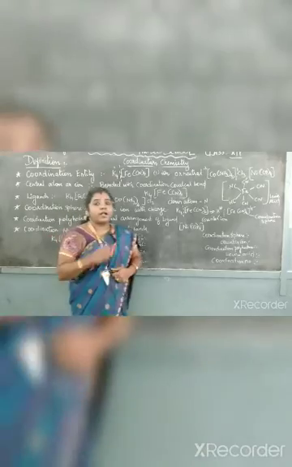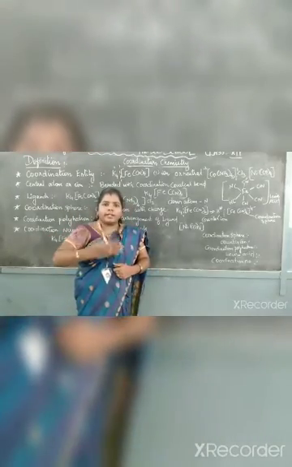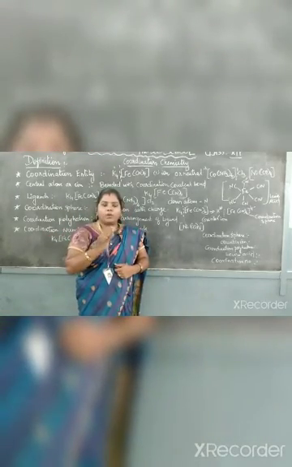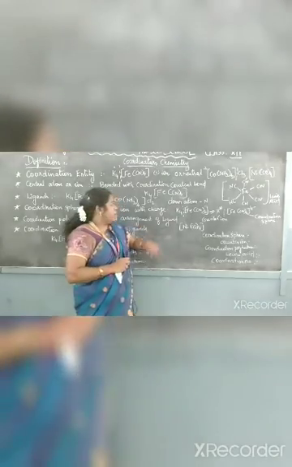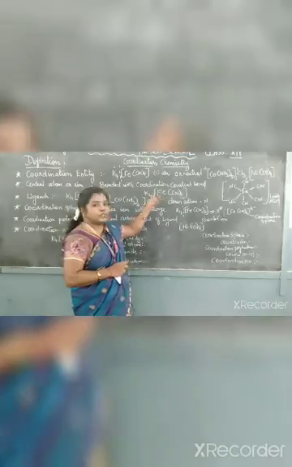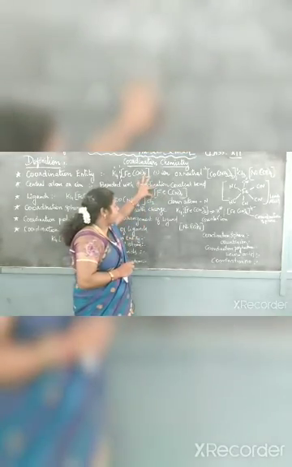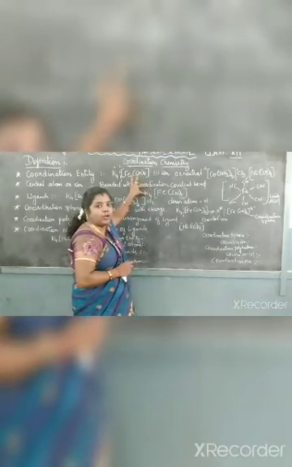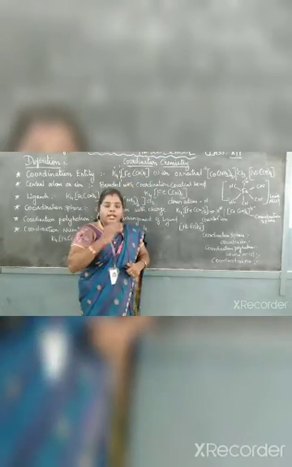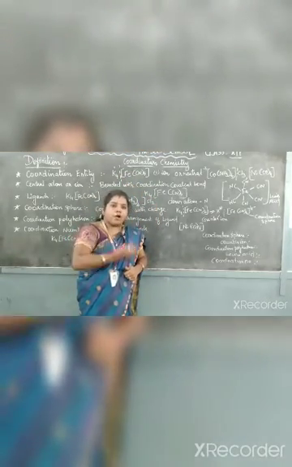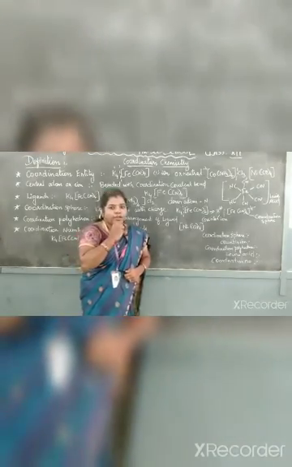And the next one is the counter ion. So we have been discussing only the atom or group of atoms present inside the square bracket. And what about the others? Let us see the complex. Two things will be there. One is the group of atoms present inside the square bracket, the other is on the outside of that, which is called the counter ion. The counter ion may be a cation or an anion.